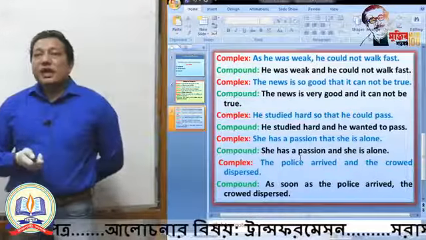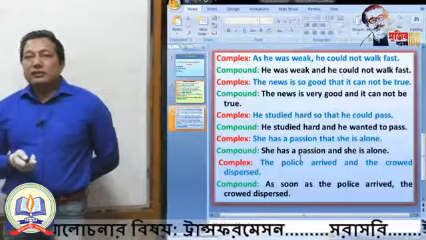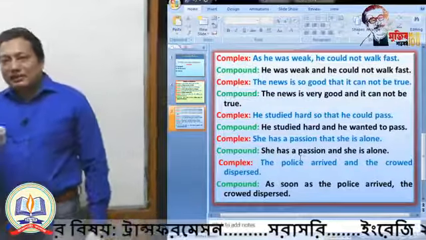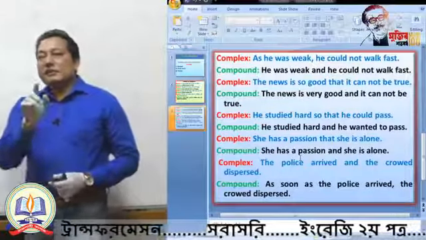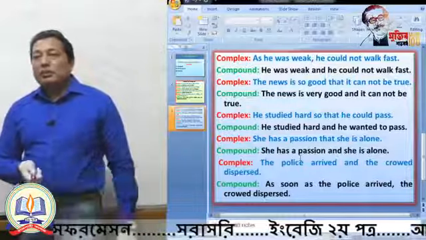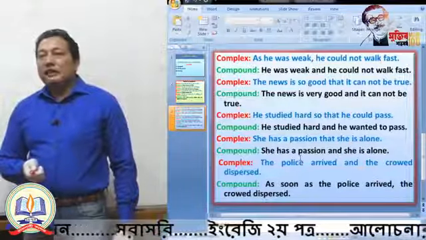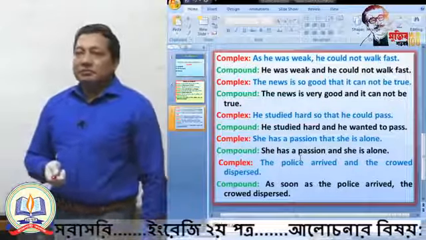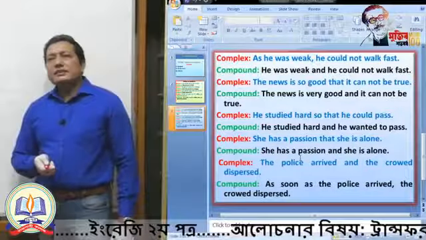The police arrived and the crowd dispersed. Dear students, there is a mistake here. Actually, the sentence is compound, and the complex sentence is the one below that you are finding here. So just think, this complex label is wrong here. This is a compound sentence: the police arrived and the crowd dispersed. This is compound. And here you are getting time. You are getting time.